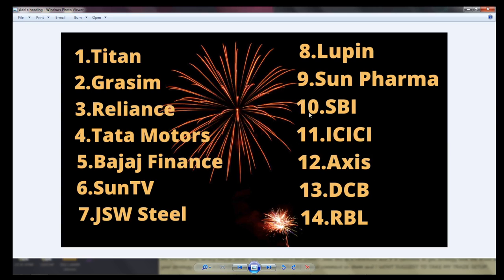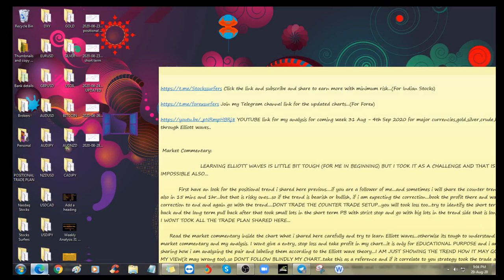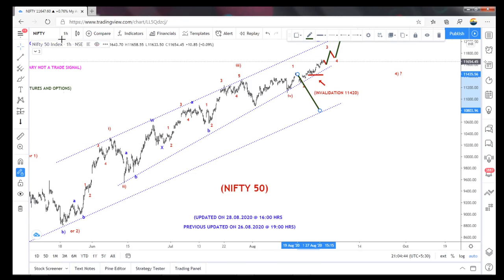And SBI I already took at 190 and still have the position in that. And Lupin and Sharma are only for analysis, there is no chance for me to enter in those pairs yet. So these are the watch list. We can analyze tomorrow. So now we move to Bank Nifty.